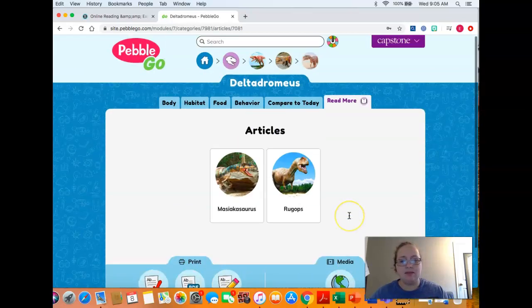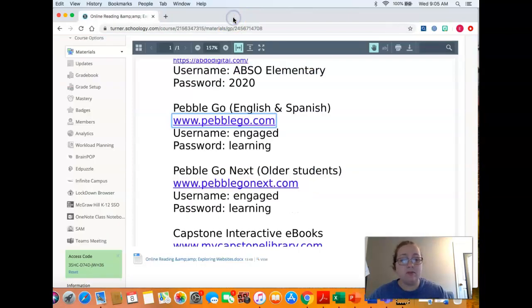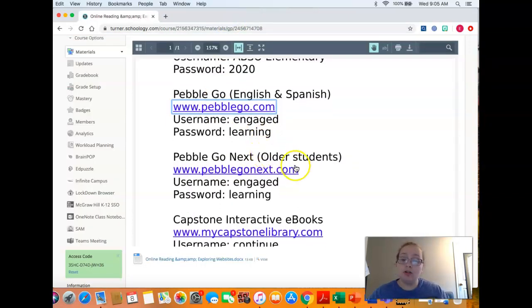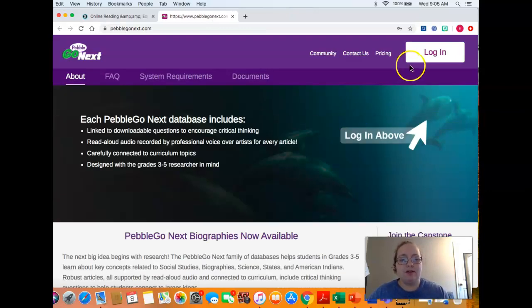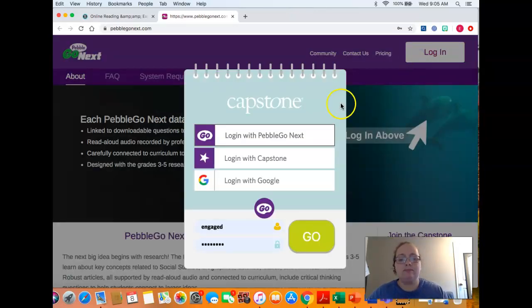Okay, and media. So I really like Pebble Go. This is a fun activity you can do at home just to learn about some things you want to do. Now, my older students, I'm saying like 3rd through 5th grade, we have Pebble Go next. I want you to click on that. Yet again, you're going to have to log in.